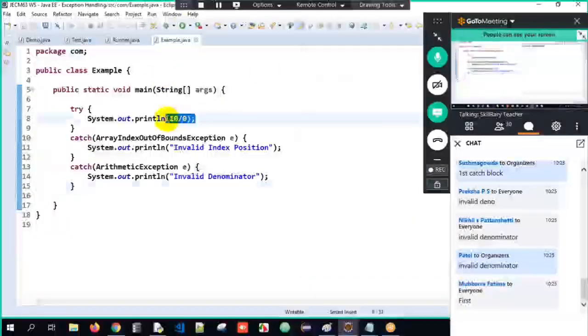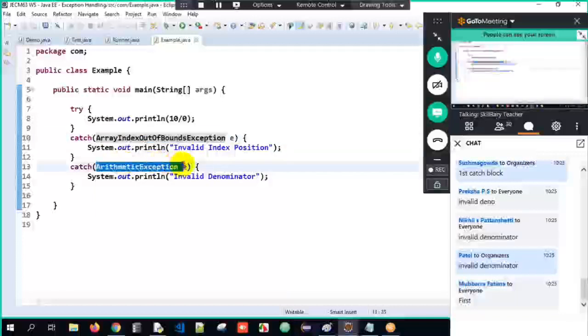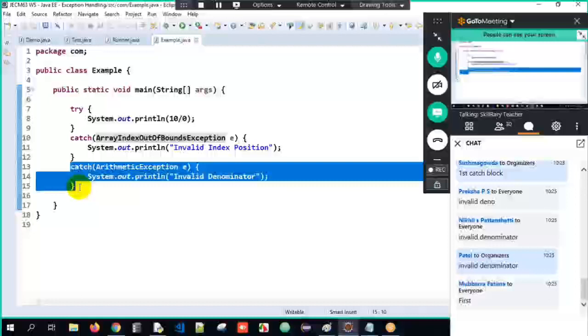See, we are dividing a number by 0. It is an arithmetic exception object. Is it caught by array index? No, arithmetic only should match. Here, arithmetic, yes. So this catch block is ignored, and it's like if else here. Whichever condition is true, that one will get executed.